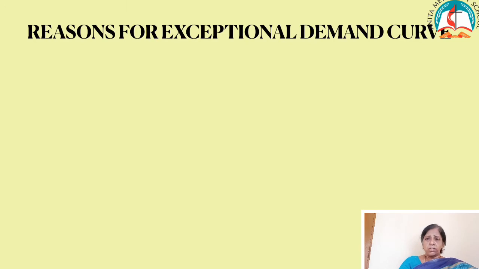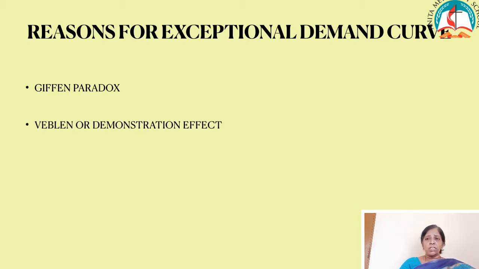Children, now we are going to learn the reasons for the exceptional demand curve. First one, Giffen paradox. This Giffen paradox is an exception to the law of demand. That is, when the price of an inferior good falls, people will buy less and vice versa. Example, ragi. Then, Veblen or demonstration effect. Mostly the rich people will buy costly goods, diamonds or costly cars, to show off their higher status or prestige in society. Even though the price is very high, they go for it. That is known as Veblen effect.